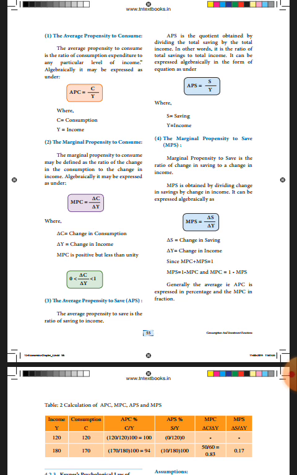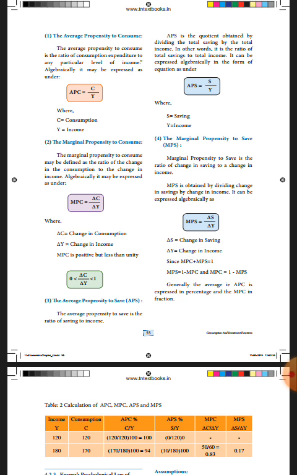Less than 1. Next one is APS, average propensity to save. That is nothing but the ratio of saving to income. The formula is S by Y. S refers to saving and Y refers to income.